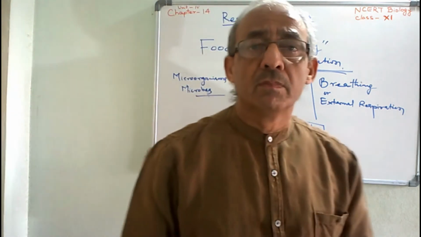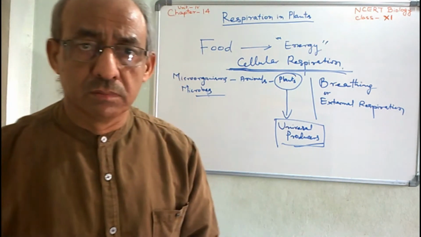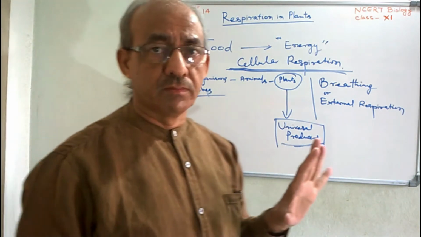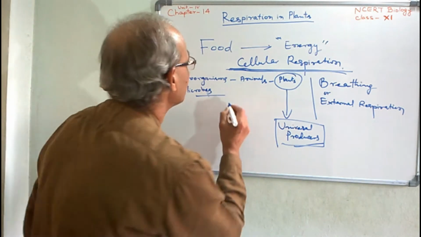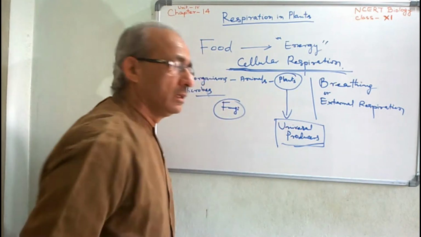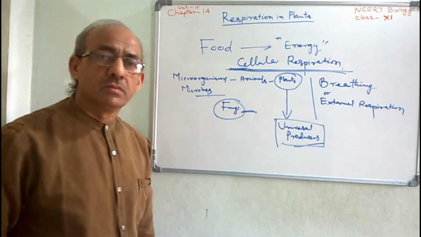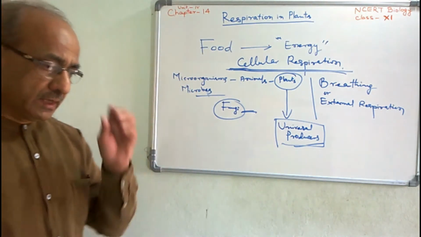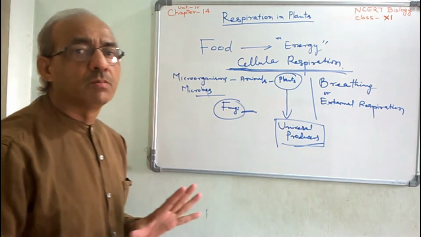Apart from the green plants, all the living beings, including animals and microbes, are heterotrophs. Even lower plants like fungi do not possess chlorophyll. You know, chlorophylls are essential to perform photosynthesis.